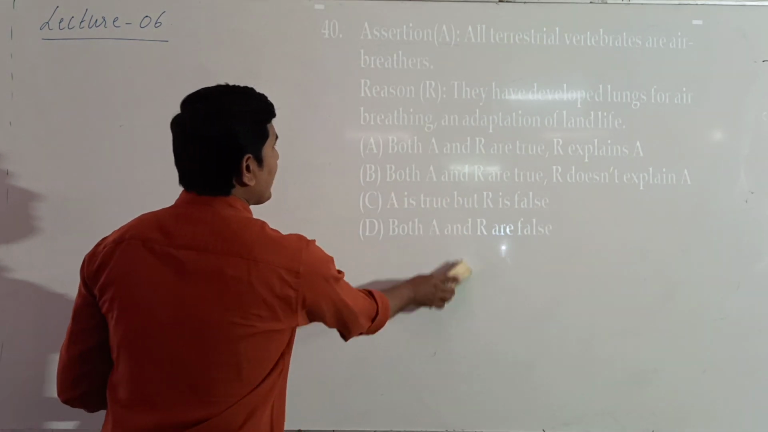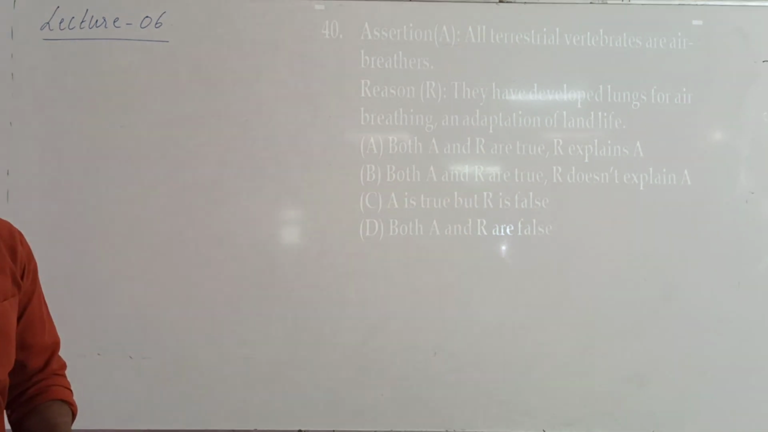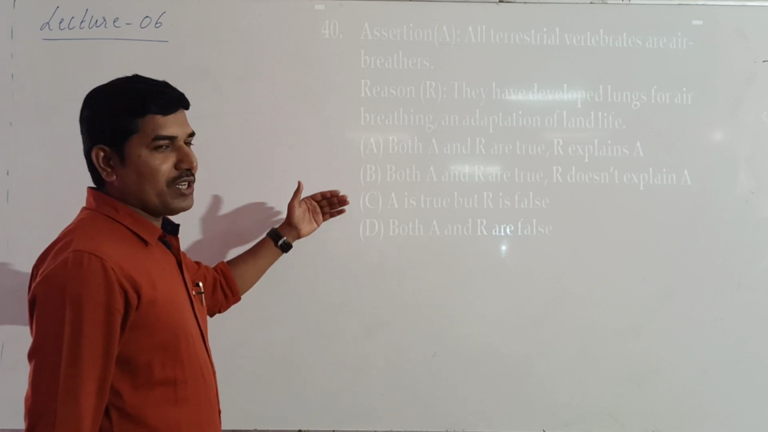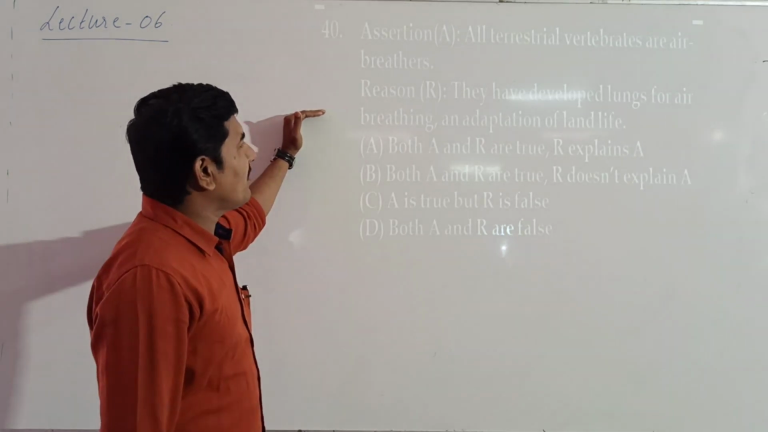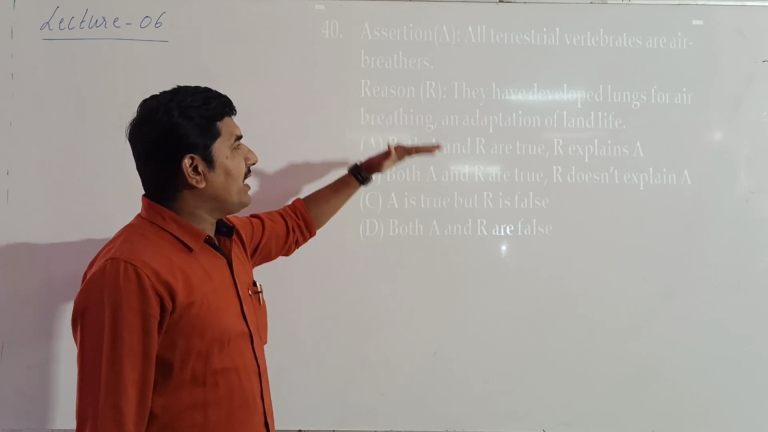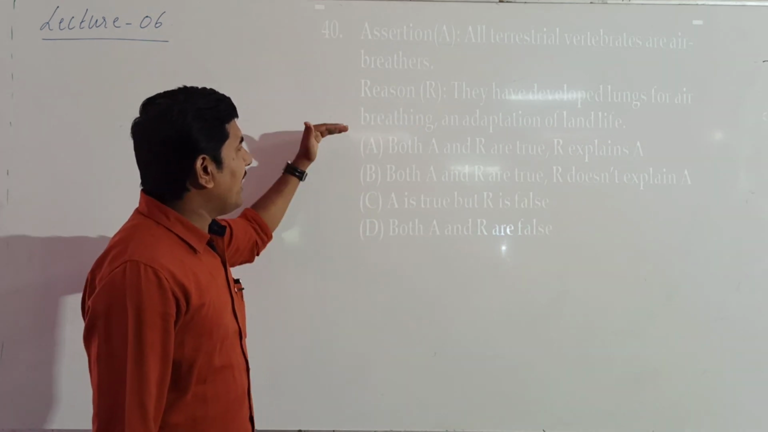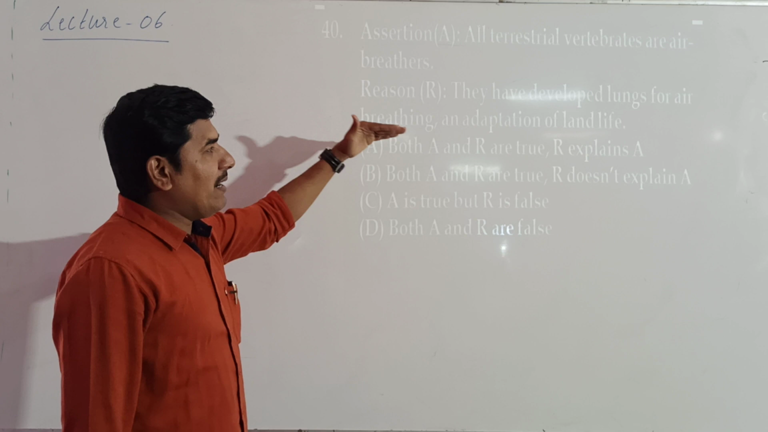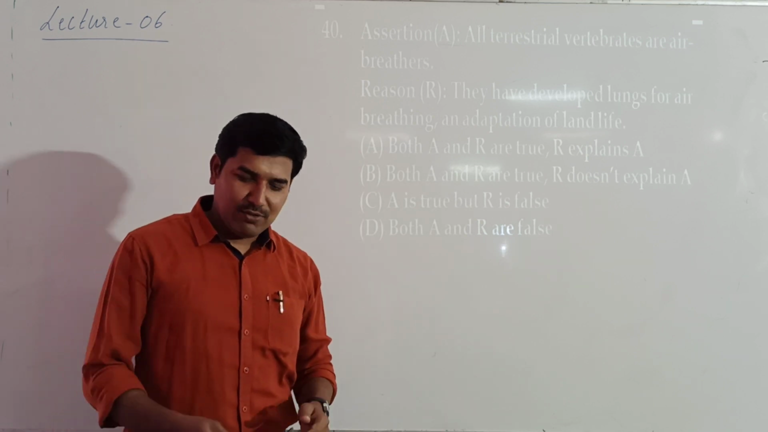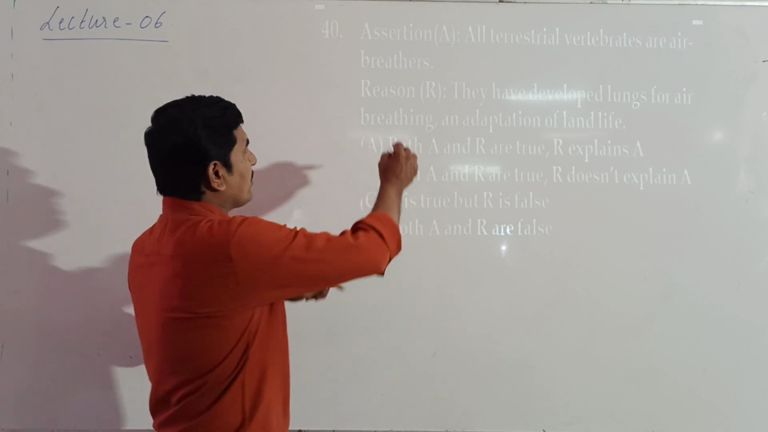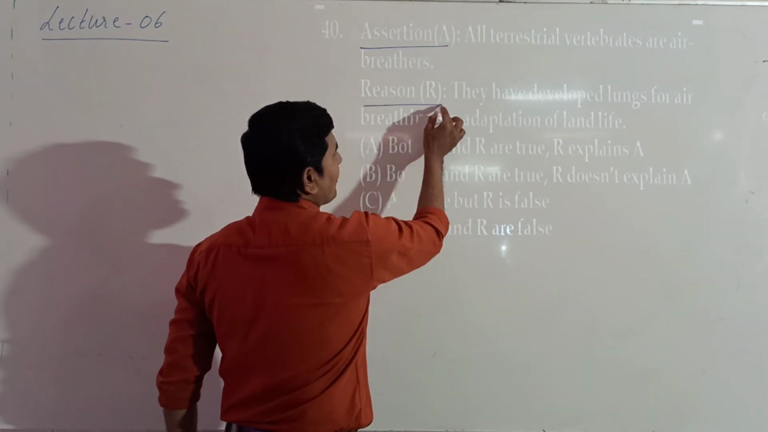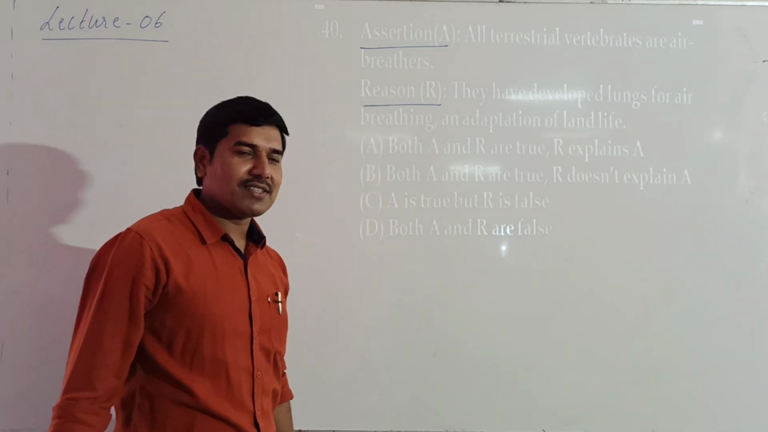Okay, in the last question, which is of assertion and reason type. Assertion: all terrestrial vertebrates are air breathers. Reason: they have developed lungs for air breathing and adaptation of land life. Okay, now look at the question here. Assertion and reason type of question. What does the assertion state and what does the reason state?